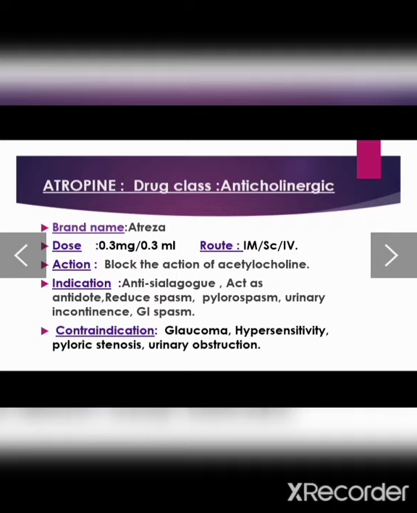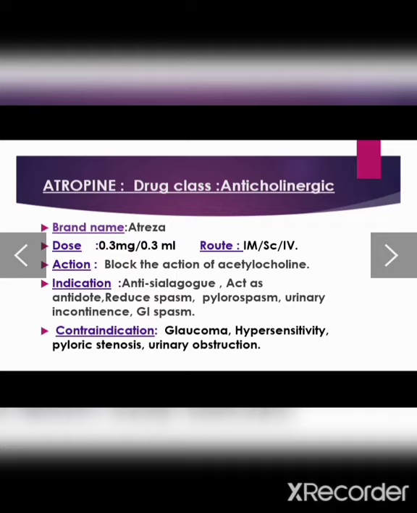Because the patient already has a high level of intraocular pressure, and when we inject atropine, it also obstructs the aqueous humor and enhances the level of intraocular pressure, which may cause permanent blindness.